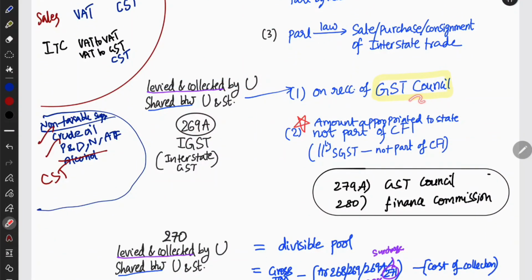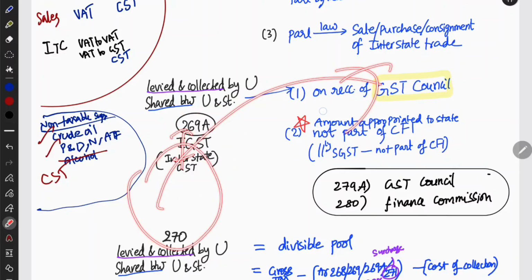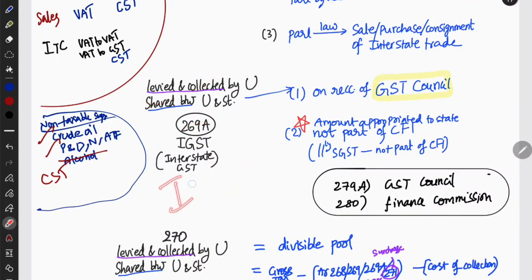It is on the recommendation of the GST Council. The GST Council will recommend how much IGST should be levied for interstate goods. Based upon that, the central government will levy and collect the IGST, interstate GST, also called integrated GST. The amount appropriated to the state is not part of the consolidated fund of India. Certain part will go to the consolidated fund, but the amount appropriated to the state will go to the state, not to the consolidated fund of India.